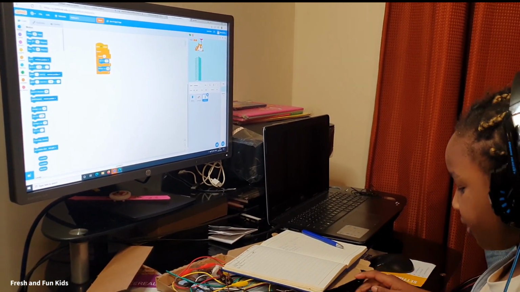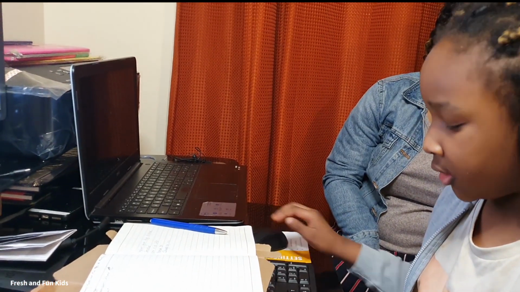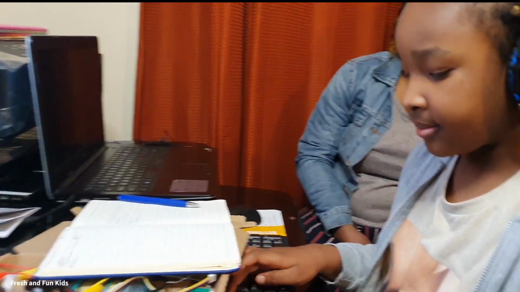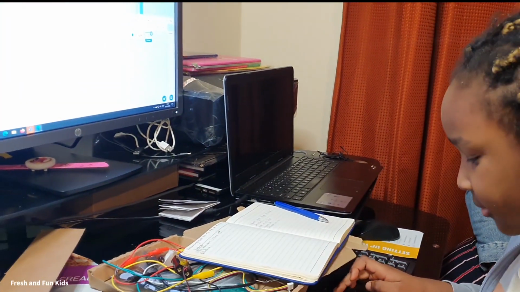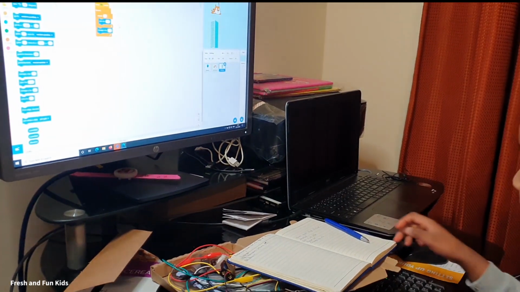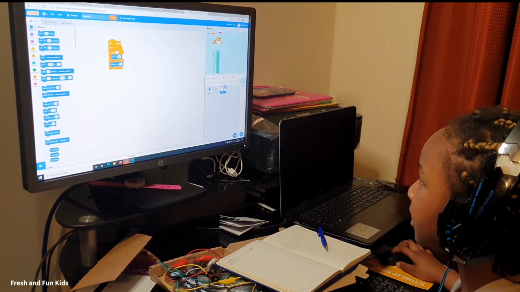It's important to write it down if you want, so you won't forget how the code works. Okay, that's what you have there. Is it okay to write it down so you won't forget how the code works?